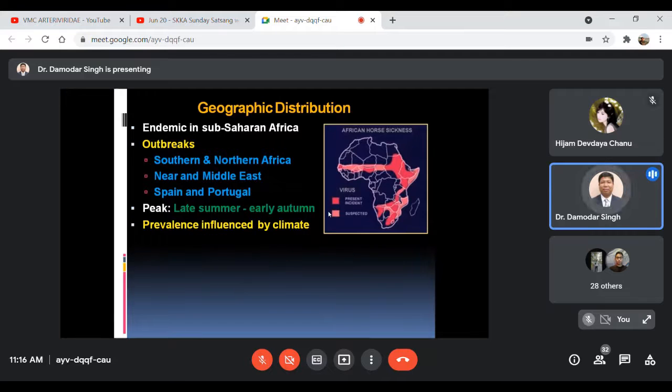Okay, then geographical location also, I'm just skipping it, and only one thing I would like to say is that the occurrence of the disease used to be seasonal because of the involvement of arthropods, like biting midges or mosquitoes. So the peak used to be during the late summer and early autumn, when the population of biting midges as well as mosquitoes used to be higher. That's why there used to be an influence of the climatic condition on the occurrence of this disease. The prevalence of this disease used to be influenced by the climatic condition.